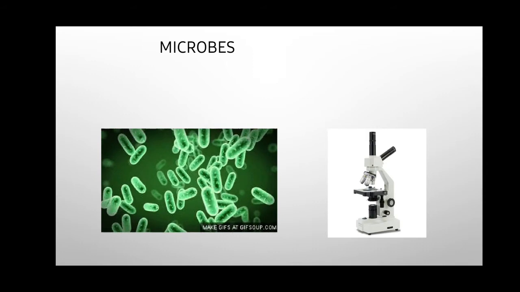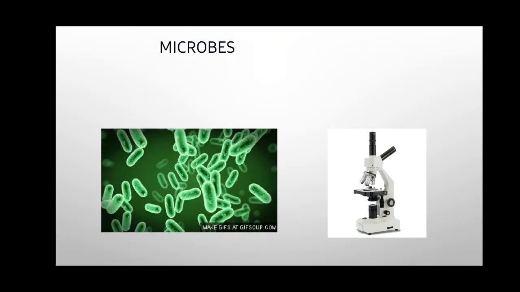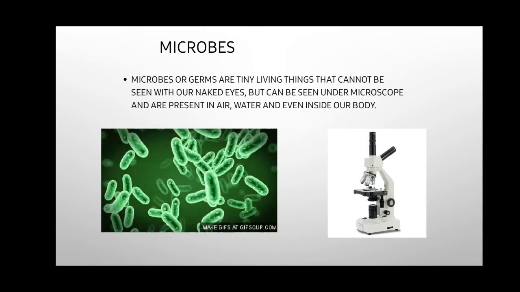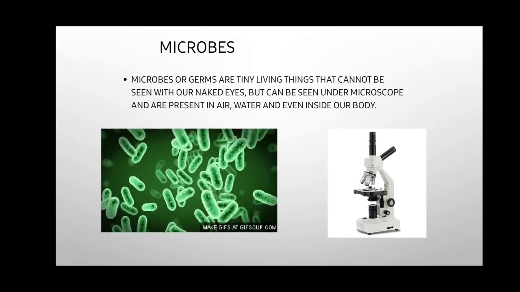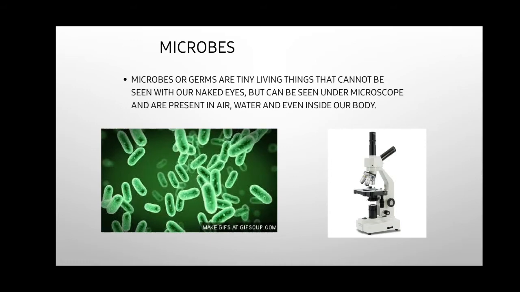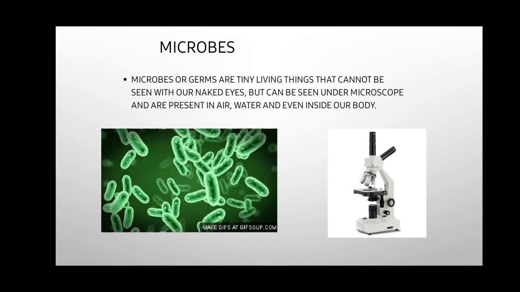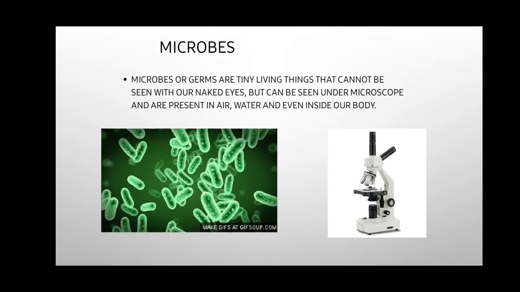These microbes spread from one person to another. They mainly cause disease, and those diseases are called communicable diseases.